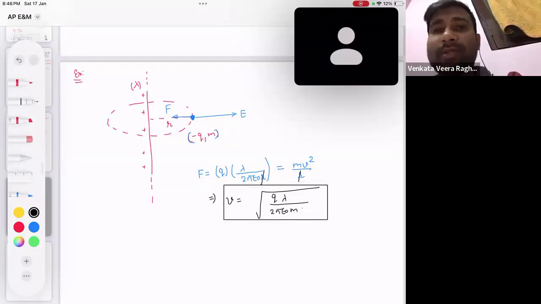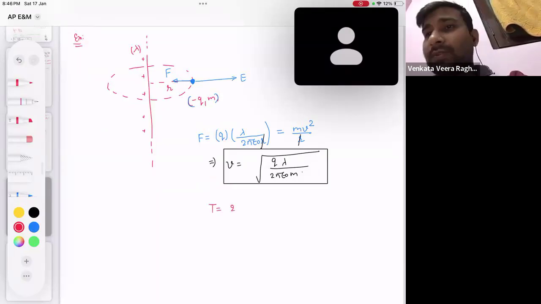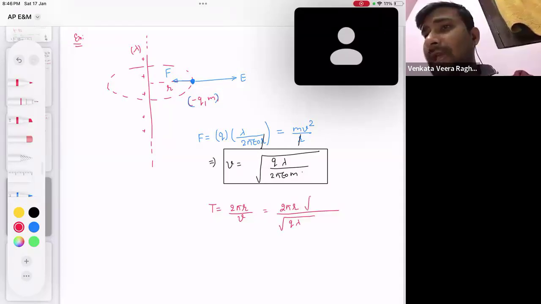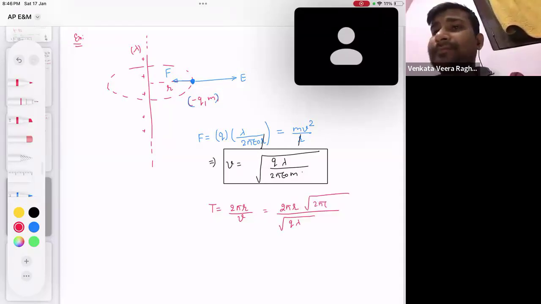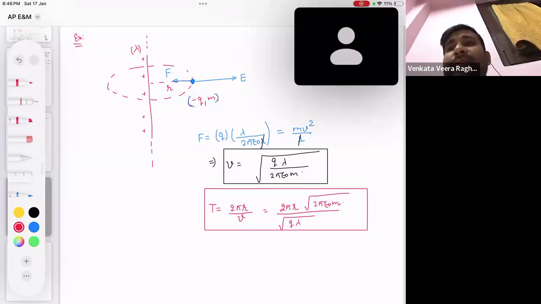And once we know the velocity, can we also get the time period? What is going to be our time period? The time period will come as 2 pi r by v. And what is the velocity we have just now calculated? The velocity we have calculated is q lambda by 2 pi epsilon naught m. Please tell me, understood this one? The velocity and time period part.